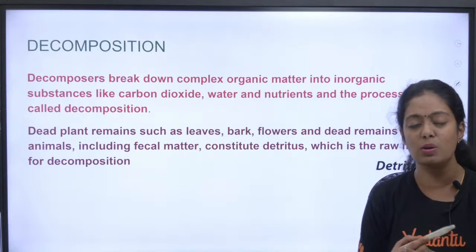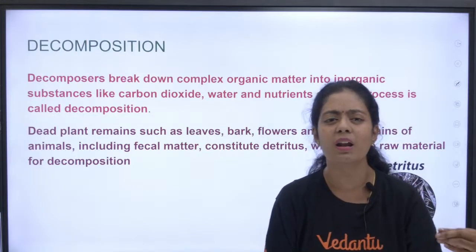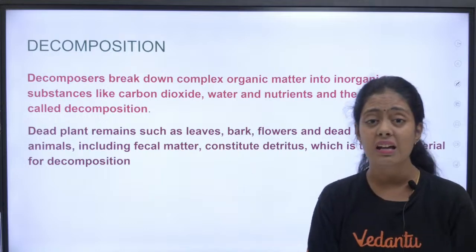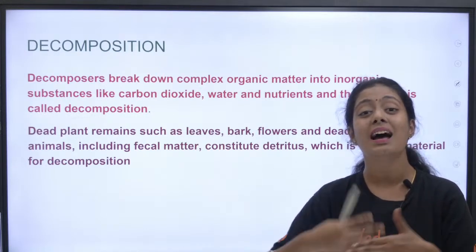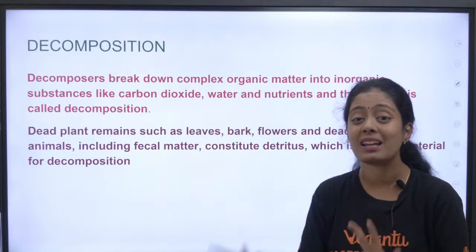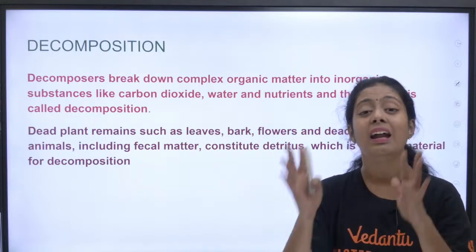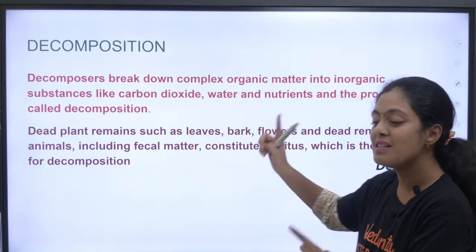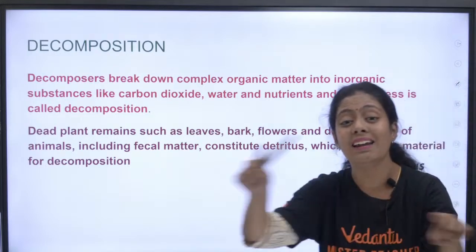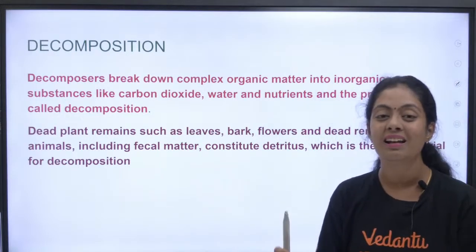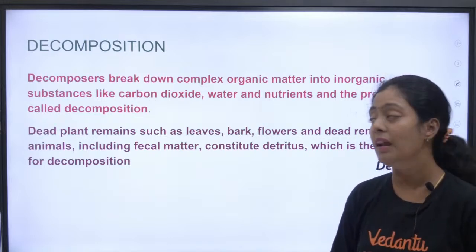Look, every organism that is born will one day die, right? When they die, they become biomass. That biomass has to be broken down, recycled, cleaned. And who is doing that cleaning work? It is your decomposers. Decomposers help in keeping the environment very clean. Keep that in mind.